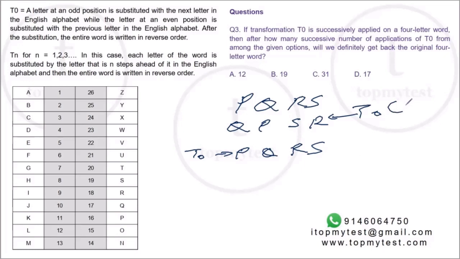So for an odd number of transformations, you will get RSPQ as the transformed word. For an even number of transformations, you'll get PQRS as the original word. So if you keep on doing an even number of transformations, you'll get the original word again and again. So only even number is 12. Option A is your correct choice. Pretty straightforward.